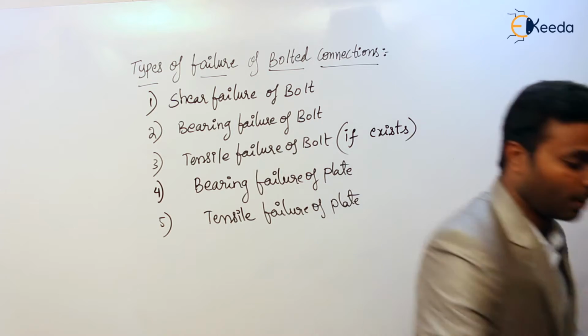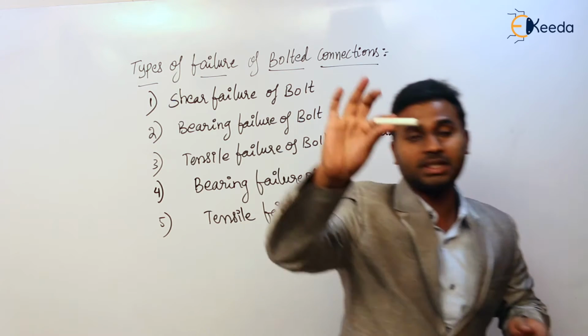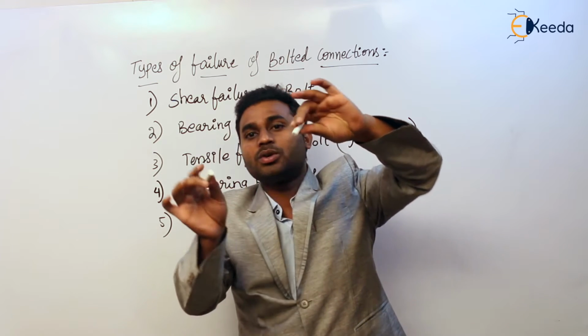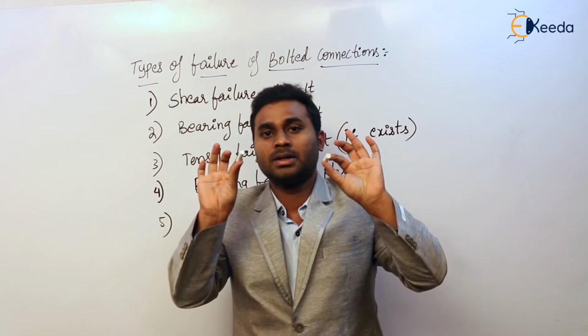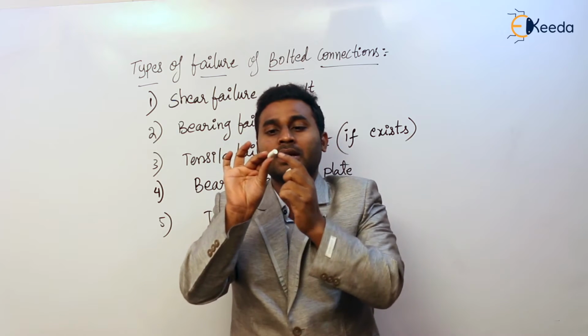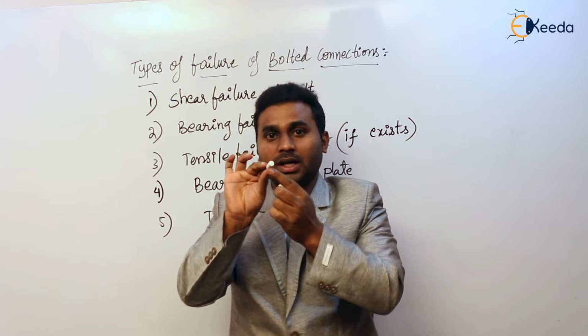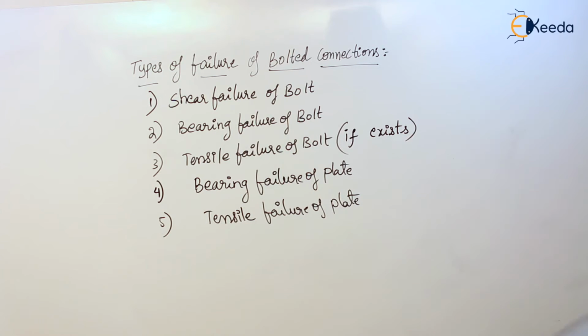In the morning class itself, we have discussed how the bolt is going to fail in shear. Agree or not? So this is the bolt. How is it going to fail in shear? Like this, it is going to break into two pieces. Which area is undergoing shear? The cross-sectional area of the shank, which is pi by 4 d square. Clear?